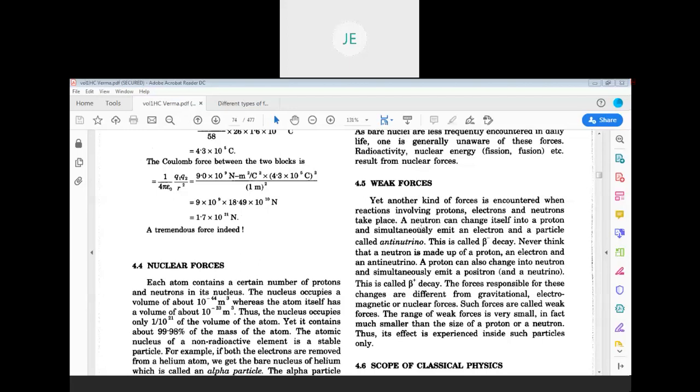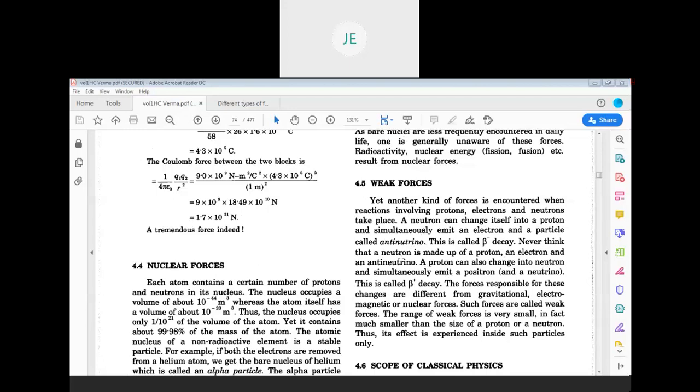So when you observe the reactions within the nucleus, if you go in depth, there is a branch in physics called particle physics, which talks about the particles which are evolved due to the nucleons interaction. For example, a neutron can change itself into a proton and simultaneously emit an electron and a particle called an antineutrino. This is called beta decay.